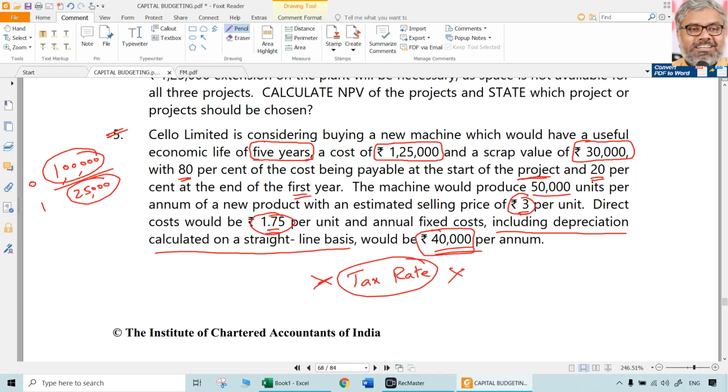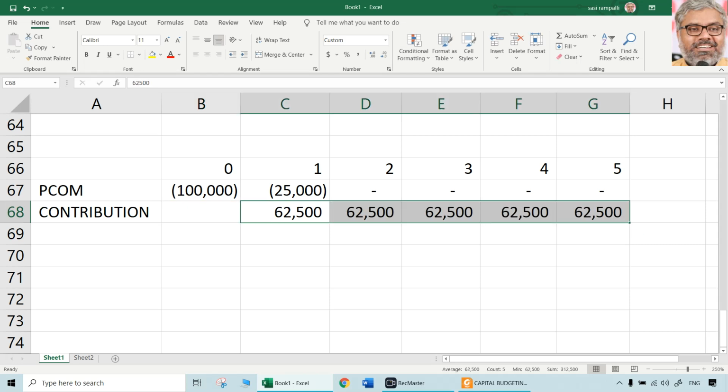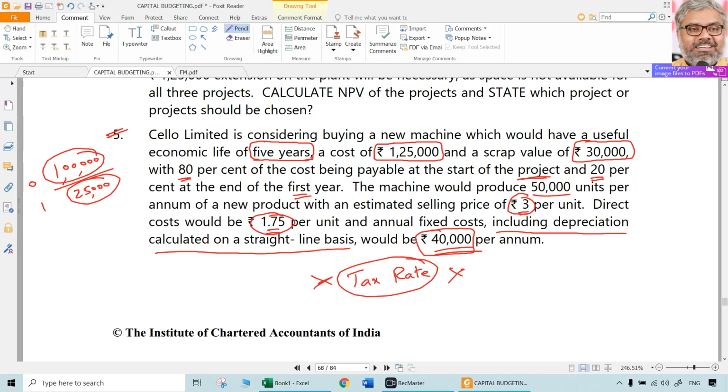Again, it depends upon the marks and time available. You can show sales separately, direct cost separately, then contribution separately. It is of no use; ultimately it will be the same amount. How much is that? 62,500. It will start from the first year, not from now. So contribution is 62,500 for 5 years, the same amount.